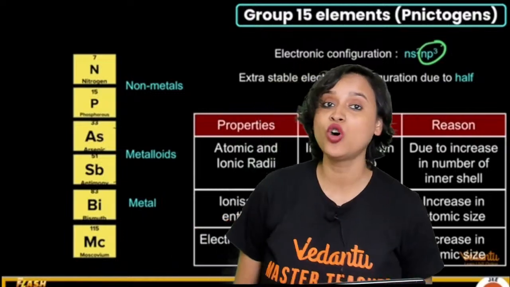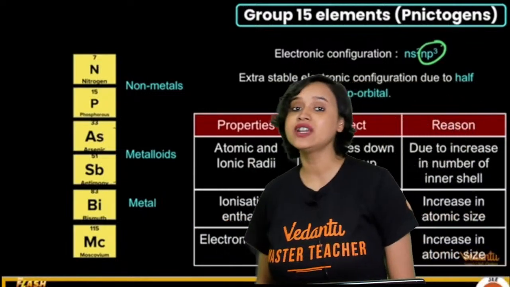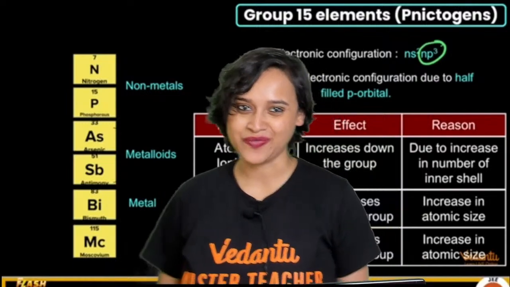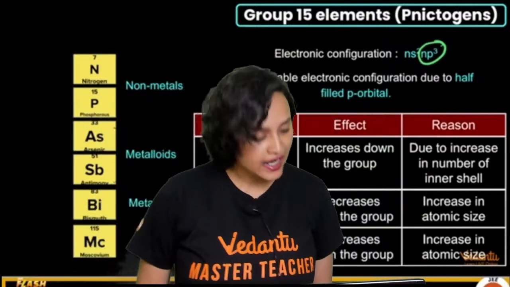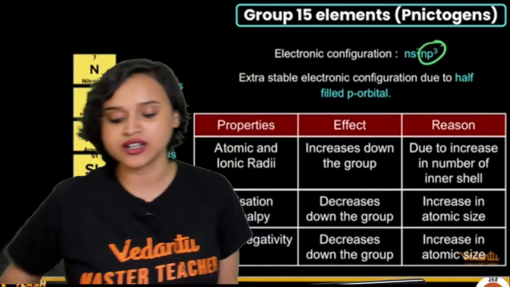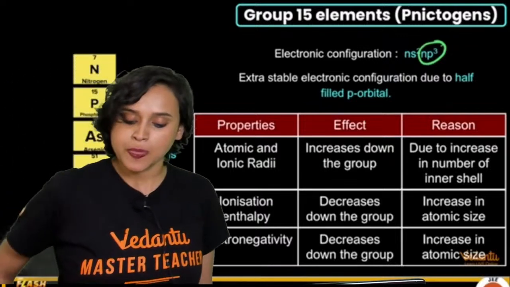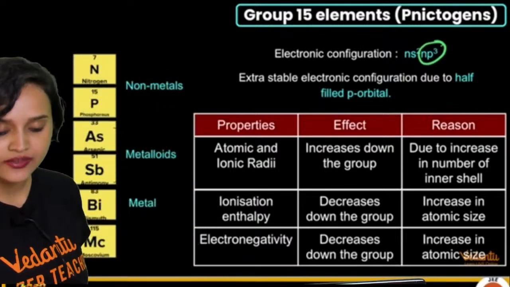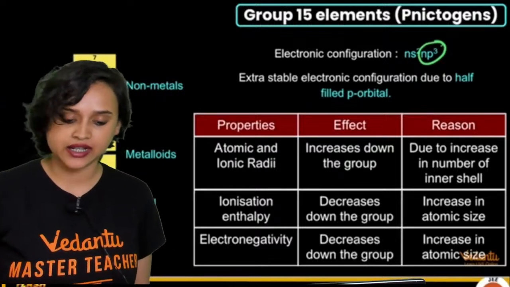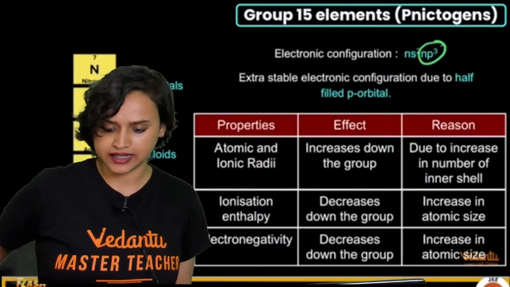Apart from that, you also see that the electrons are filled in the orbitals in a very symmetrical way. So one is the symmetry, and the second point is the exchange energy, because of which you get to see such great stability in half-filled and fully filled atomic orbitals. Now, what are the properties? The properties that we're going to talk about, first of all, are atomic and ionic radii. In this case, we see that as we go down the group, the size increases, right?